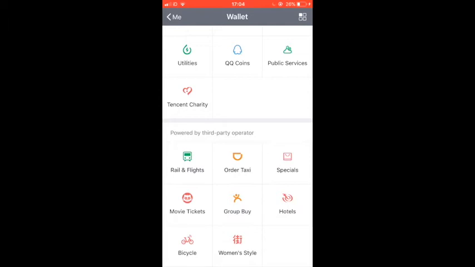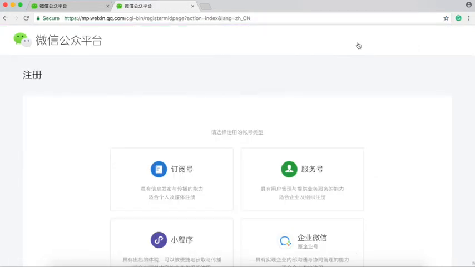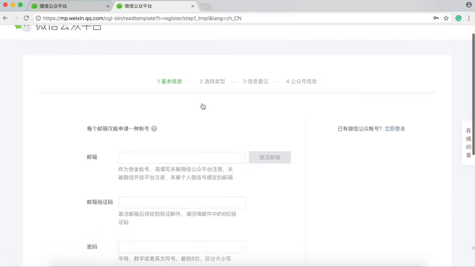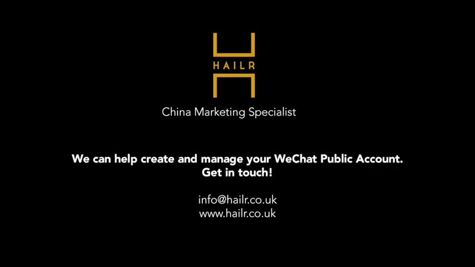Now, if you decide to get your business onto WeChat, what do you do? Companies usually use a public account, which is actually completely different from the WeChat app that I just showed you. WeChat public account is a web-based platform, and here's a site. You can register different types of public accounts, such as subscription account and service account. Registration for a public account is not actually that straightforward, and we will cover the public account platform another time.